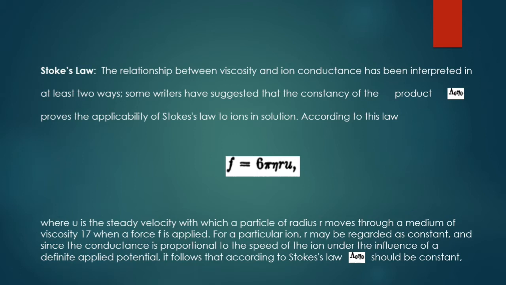When an ion is moving in a solution, it moves with a particular constant velocity, which is known as the steady velocity. R is the radius of the ion which is moving through the medium, eta is the viscosity, and F is the force applied. For a particular ion, R may be regarded as a constant. But the ionic size will not be the same for all types of ions. It will differ according to the size of the ions, the atomic number, the ionic radii, etc. We will see it in detail in the forthcoming slides.